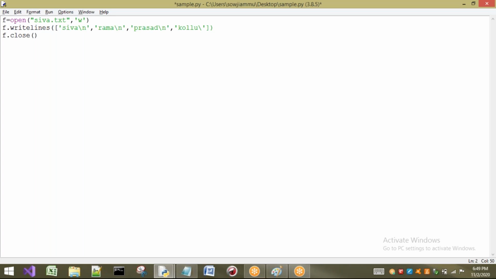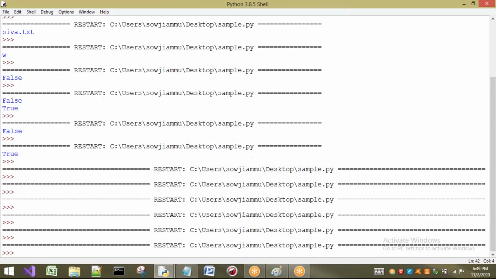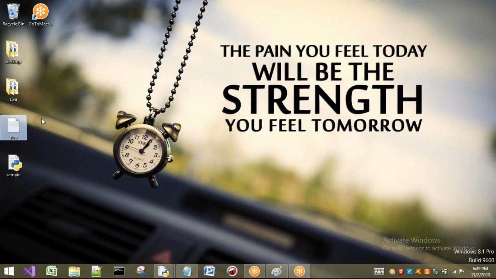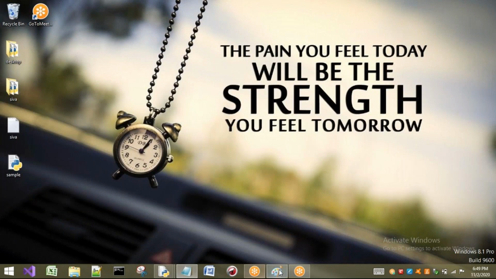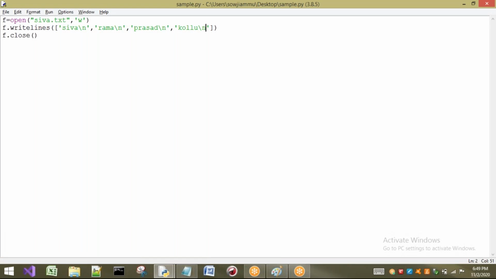For example, this data is already present in my file. I will save this and execute it. Observe what data is present here. Okay, this data is present. Sir, new lines have to be added and I don't want to override this data. Then which mode do I have to use? I have to use a mode called append mode.